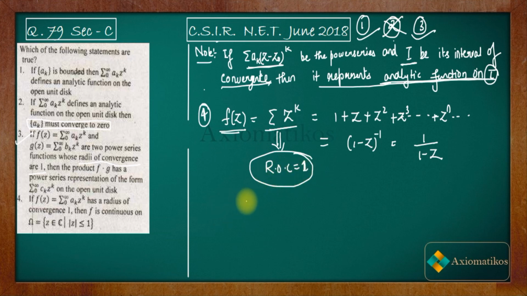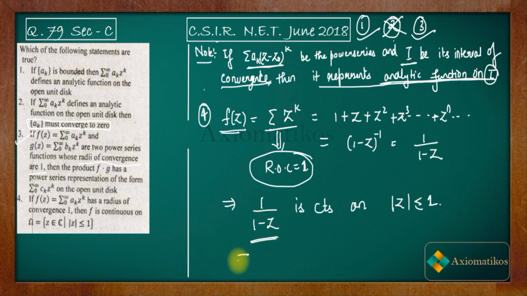From here we will get, according to option 4, if it is true, that 1 by 1 minus z is continuous on mod z less than or equal to 1. So do you think if mod z is equal to 1 this will be continuous? No, it will not be, because at z equal to 1 this is not defined at all. So this is a contradiction.